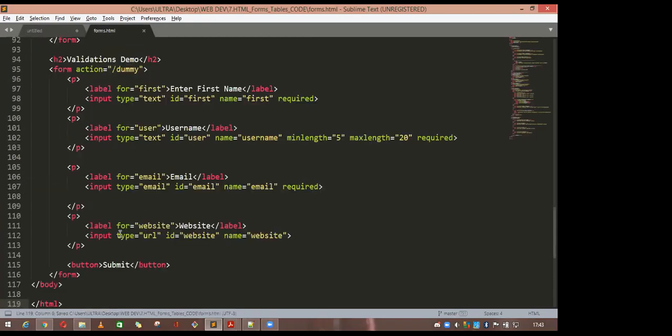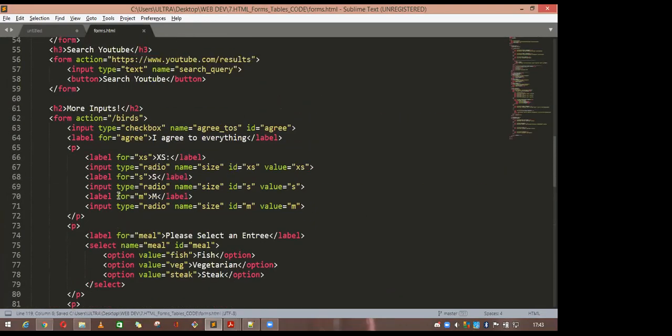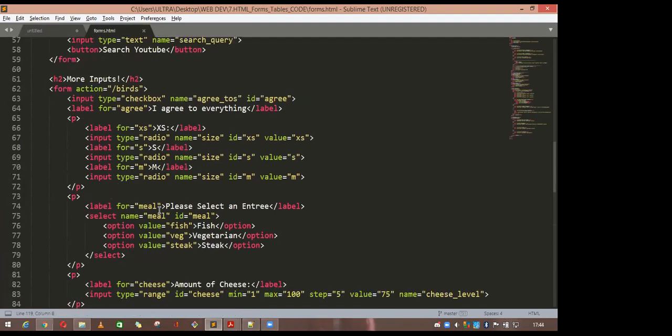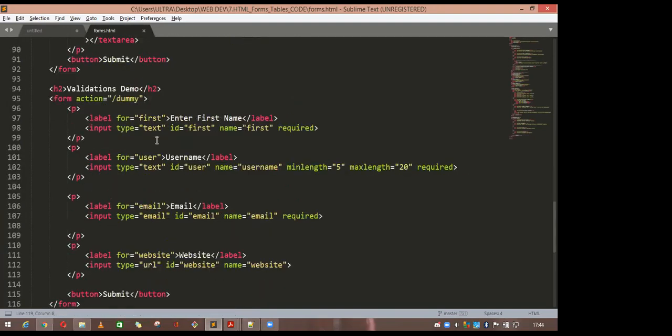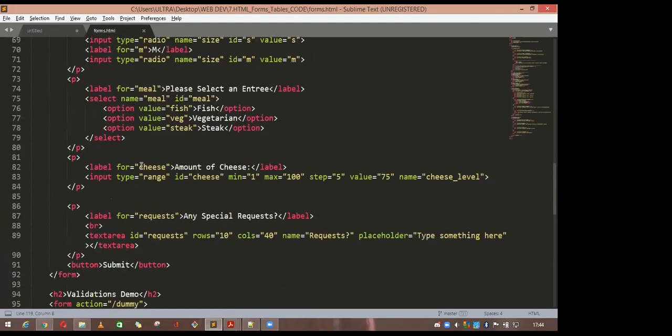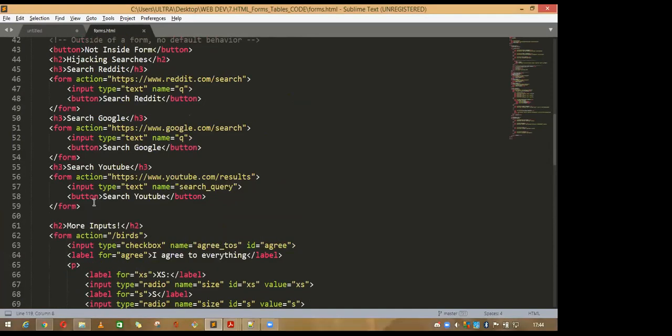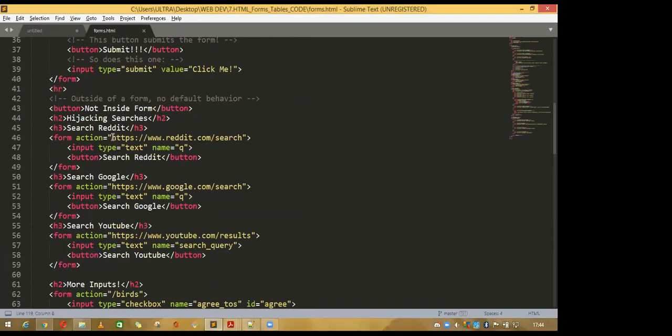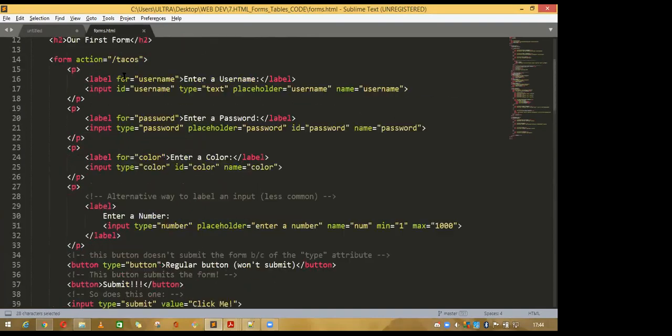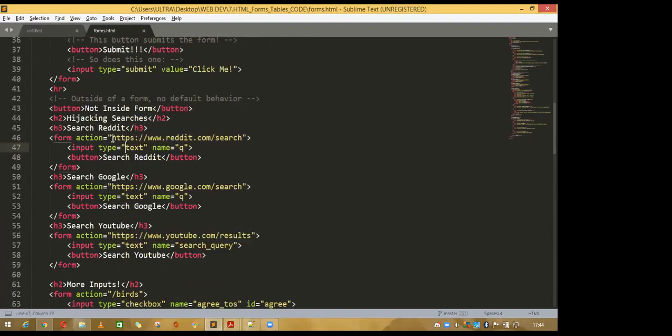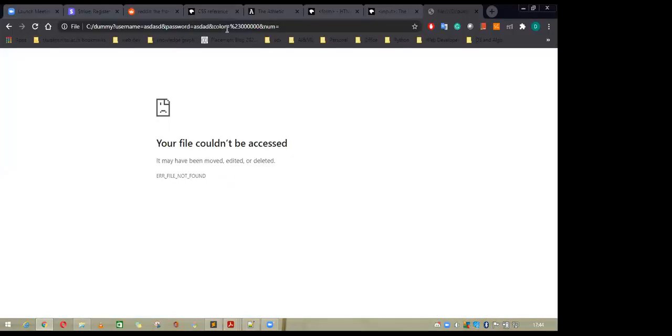Okay. So let me show you one thing. Let me show you how to search by using this. How to make a search button by using the HTML command. Okay. So earlier the action was something like this one, some dummy action. But now you can see I have added this HTTP link. The link is showing the search. If you copy this one, go here and come to this point and paste it here.